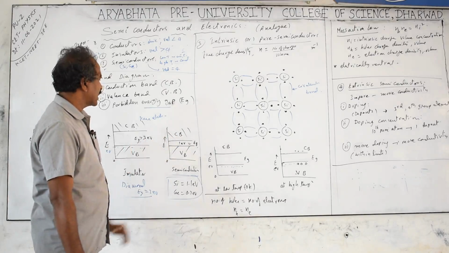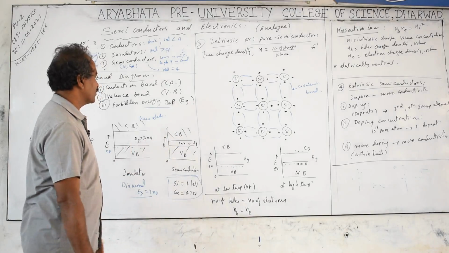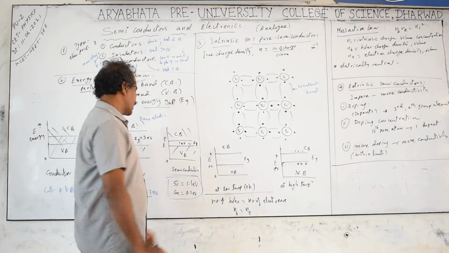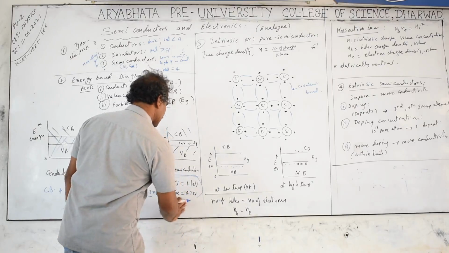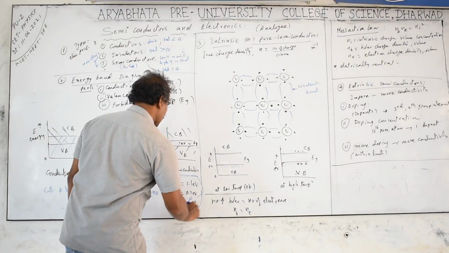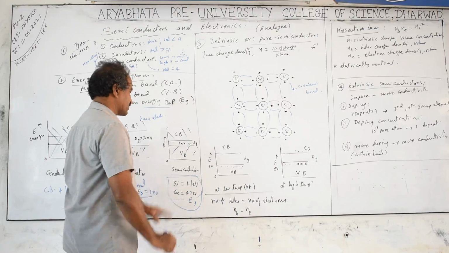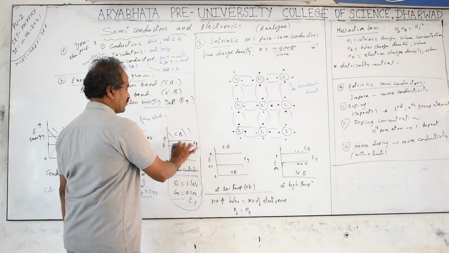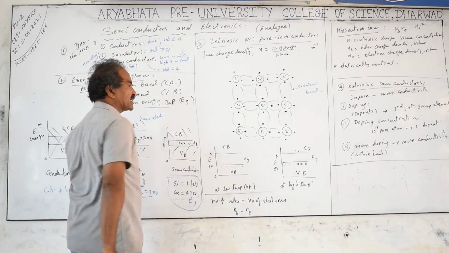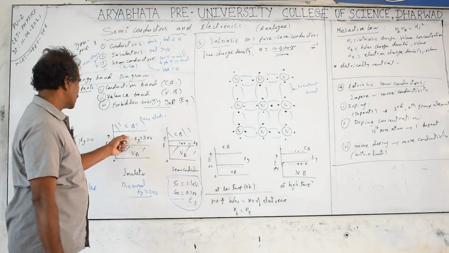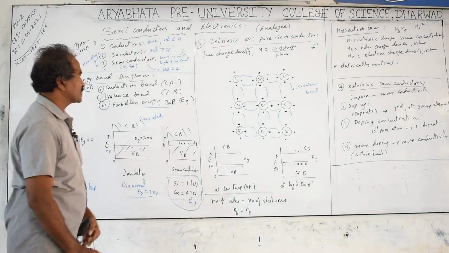That means to make the electron free from the attraction of the nucleus. And silicon's energy gap is of the same order. For silicon, the energy gap value is approximately 1.1 electron volts, and we take the average. Generally we mention around 1 electron volt. The energy gap of semiconductors is approximately 1 electron volt, and for insulators it is more than 3 electron volts.